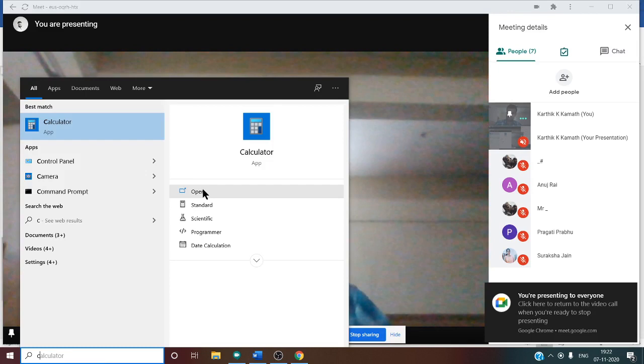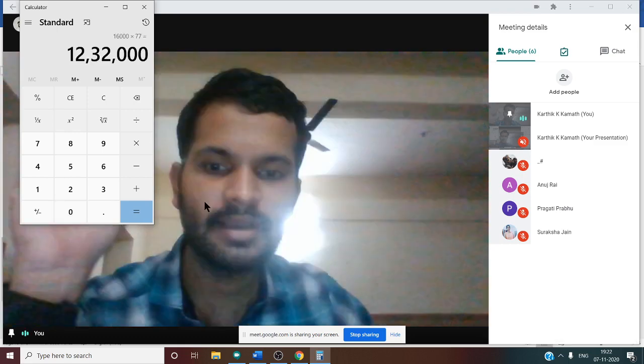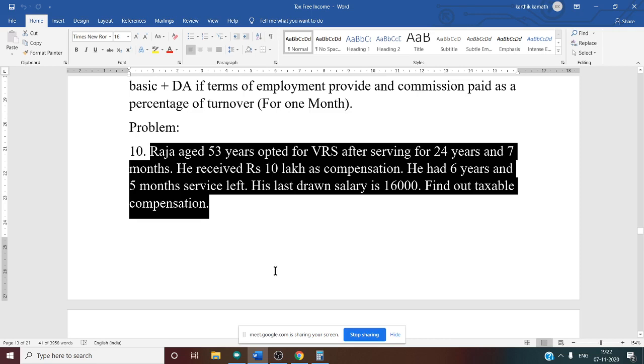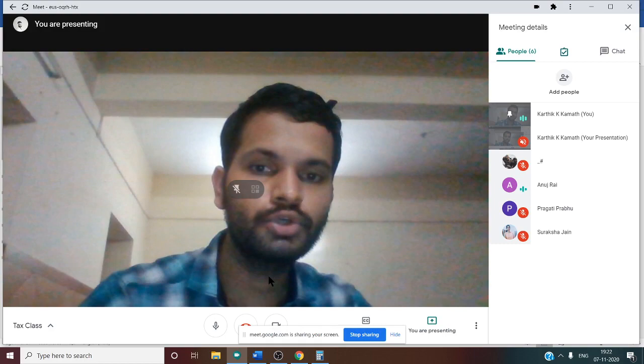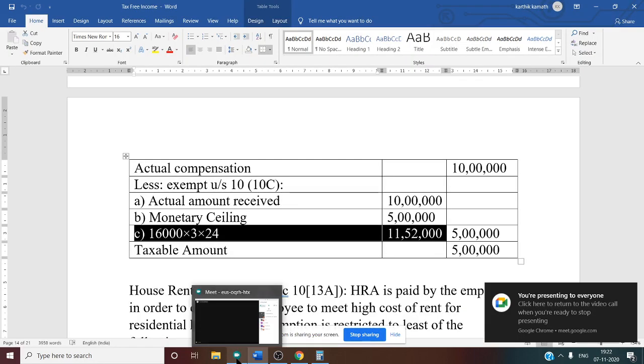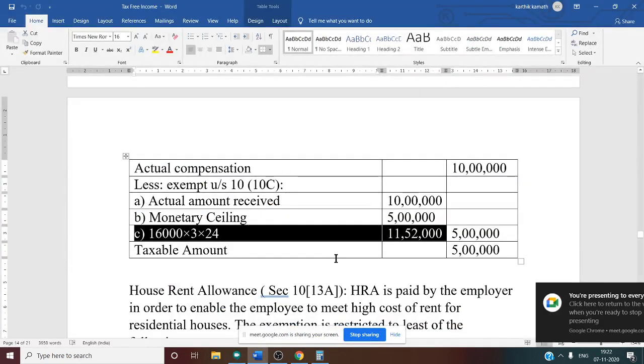16,000 into 77 we need to do. See this, 16,000 into 77. Answer is 12 lakh 32,000. 12 lakh 32,000 or this amount, 11 lakh 52,000. Whichever is less. Which is less? 11 lakh 52 or 12 lakh 32, which is less? 11 lakh 52. Yes, so that is why we have written 11 lakh 52.